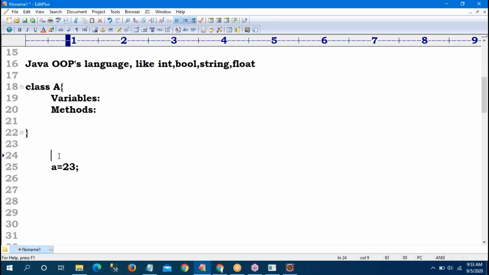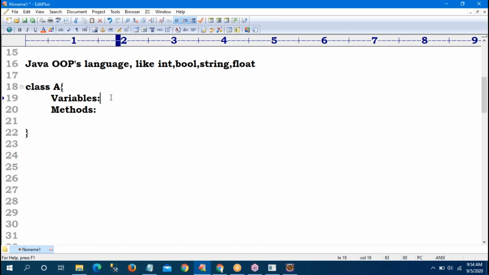The data type is decided at runtime. If I give a equal to 23, a is an integer. If I give a equal to 23.4, it is a float. So the runtime data type will be decided. That's why Python is called a dynamically typed programming language. Java is called a statically typed programming language.